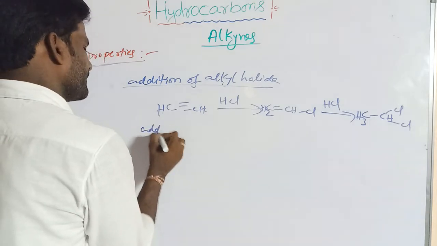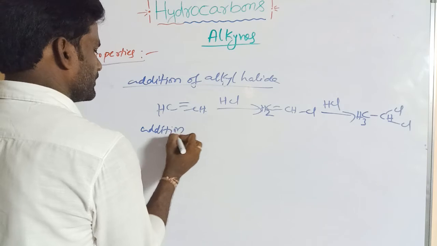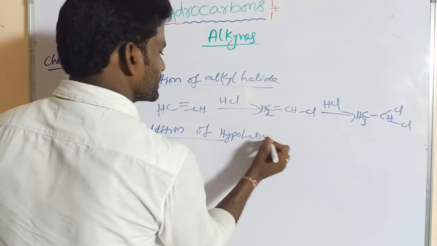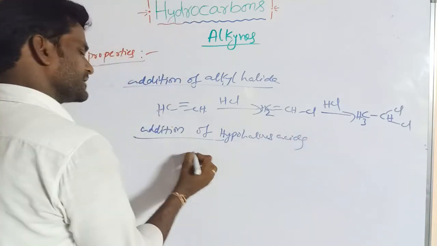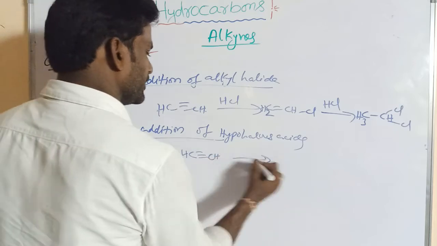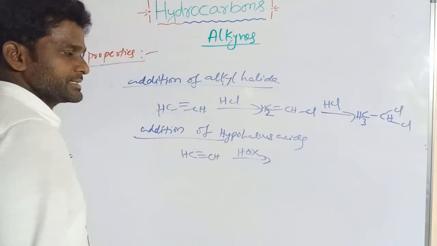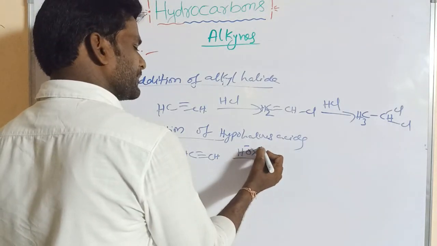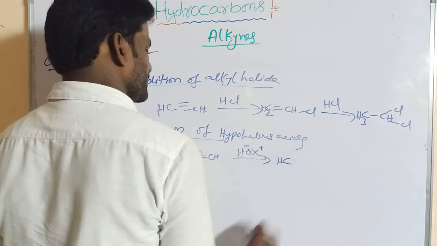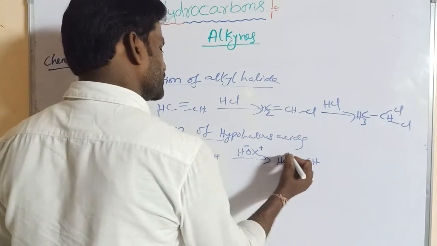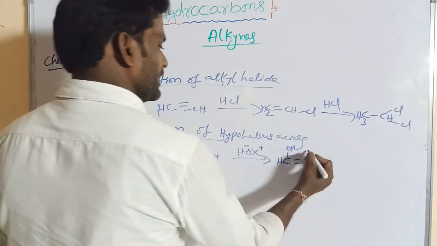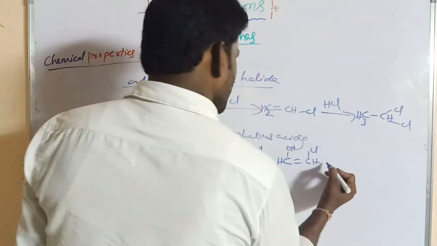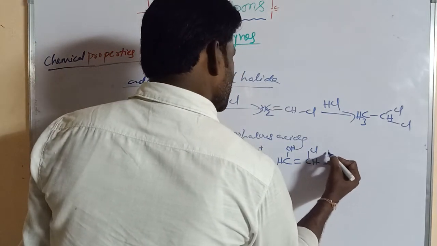Addition of hypohalous acids like HOX. CH triple bond CH with HOX, hypohalous acid, like HOCl, hypochlorous acid. Here OH carries the negative part and X carries the positive part. So in this case CH=CH, OH is added and Cl is added. Again it undergoes electrophilic addition of HOCl.